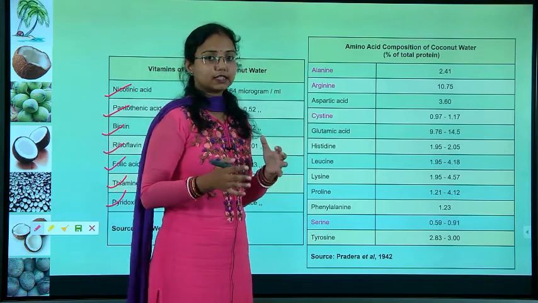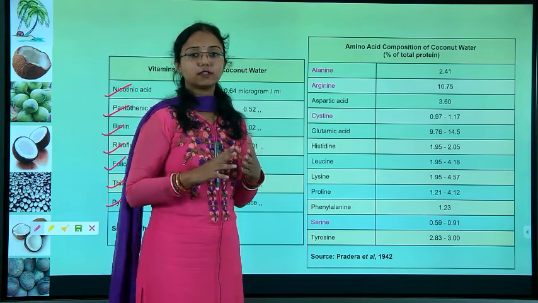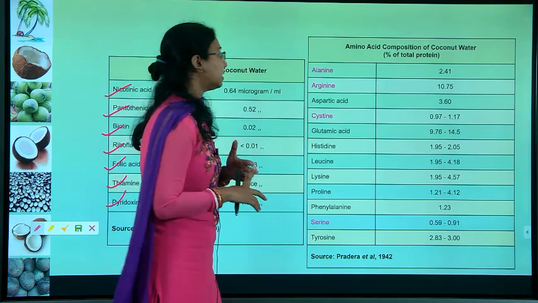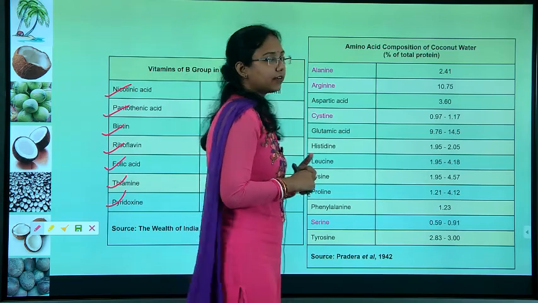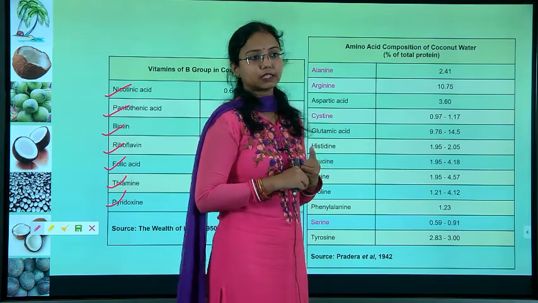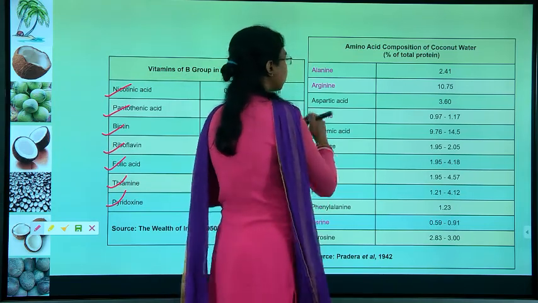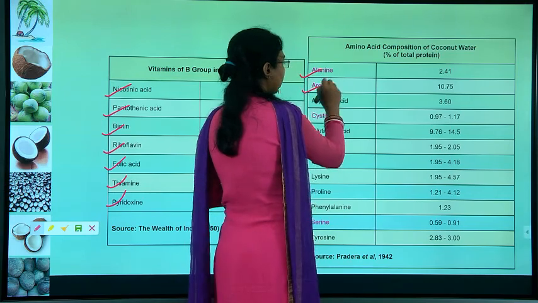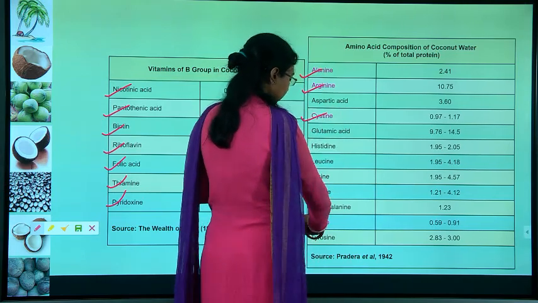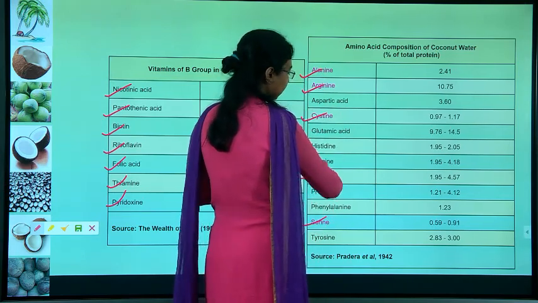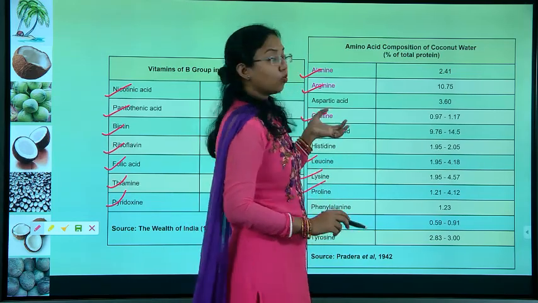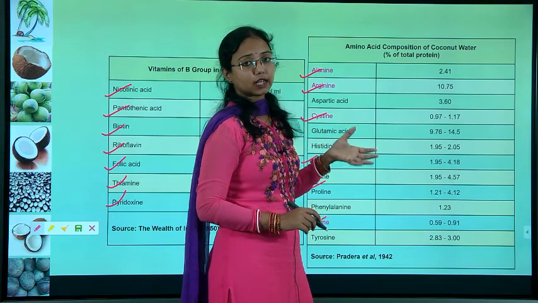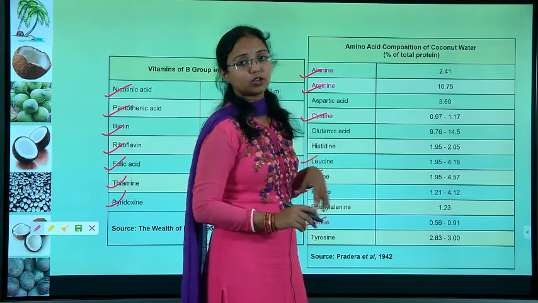Besides all this, there is another major thing which is very helpful for the body, that is amino acid composition. There are several essential amino acids present in coconut water. Mainly alanine, arginine, cysteine, serine, lysine, leucine, proline, phenylalanine; whatever essential amino acid you can name, all are present in coconut water.